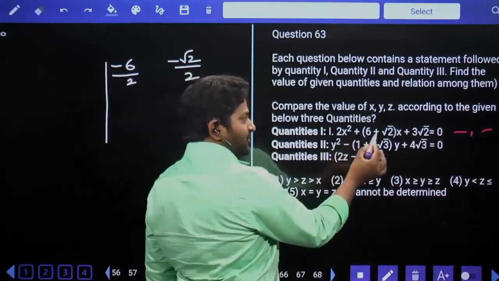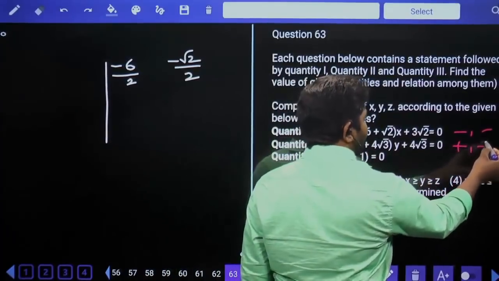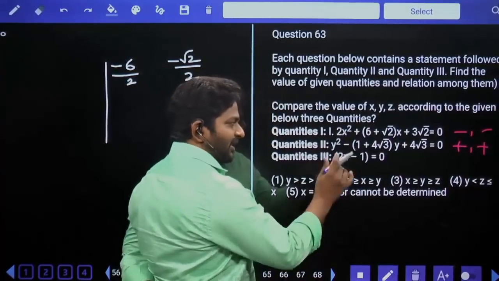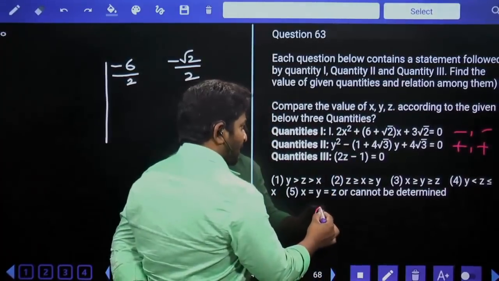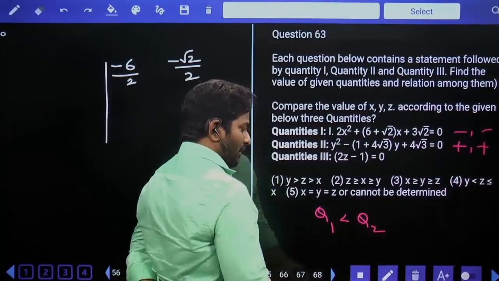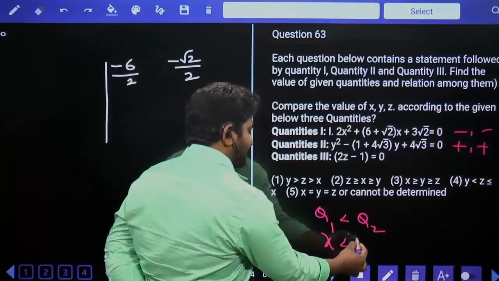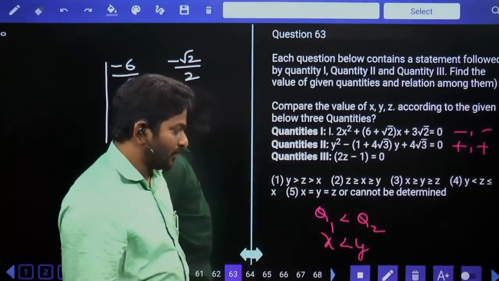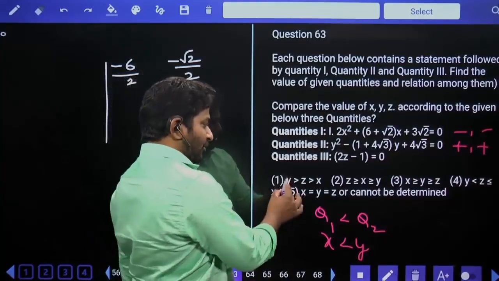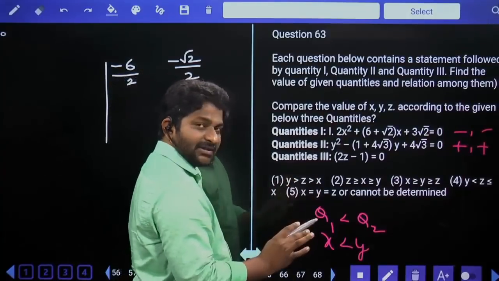B value is positive, hence you will get both positive factors. Irrespective of knowing those two numbers, we can clearly say Q1 is less than Q2. That means X is less than Y. X less than Y you can say, or Y is greater than X. Y is greater than X may be your answer.